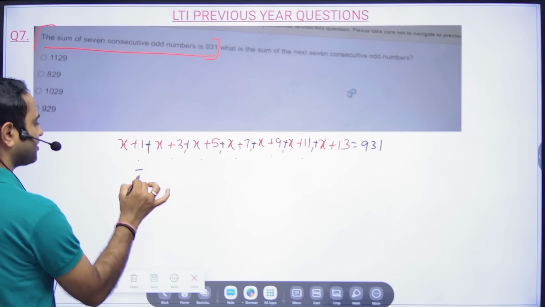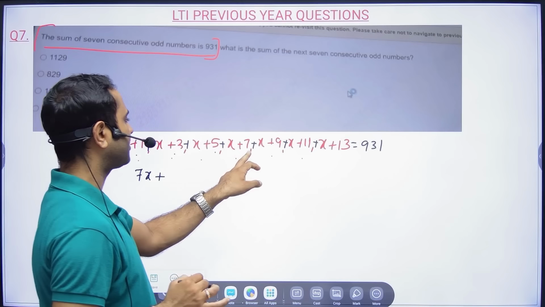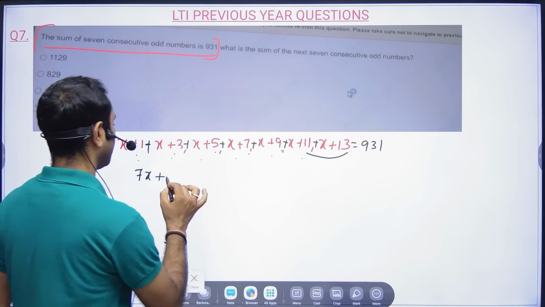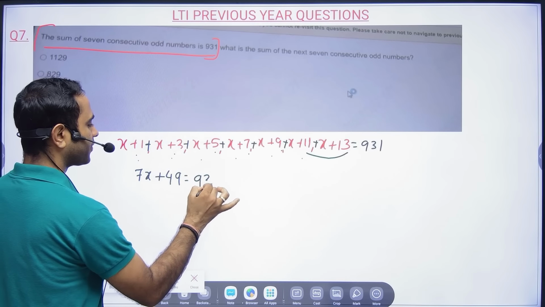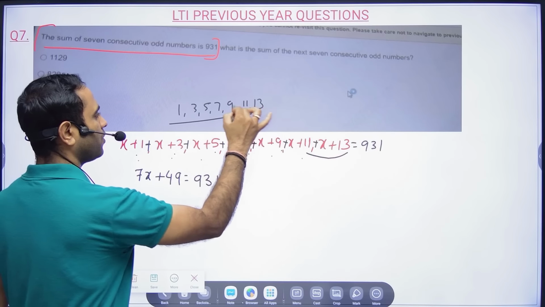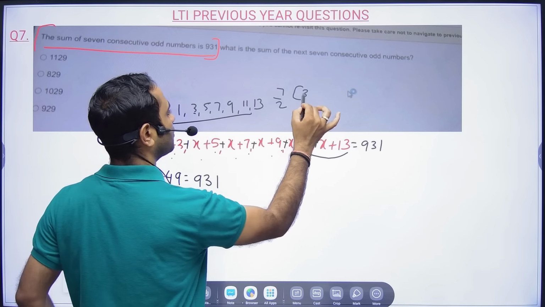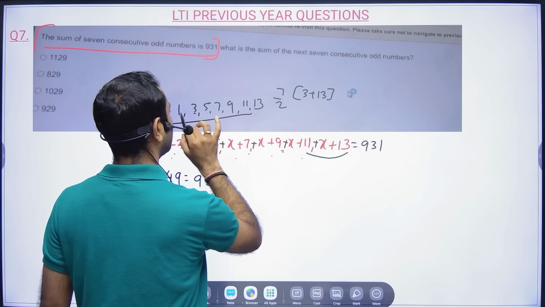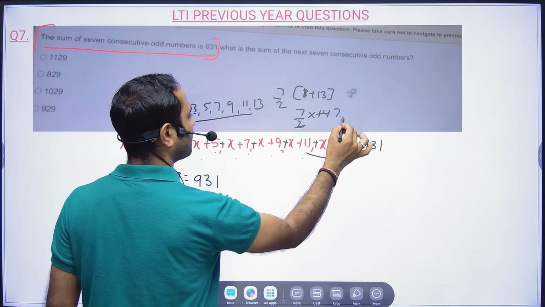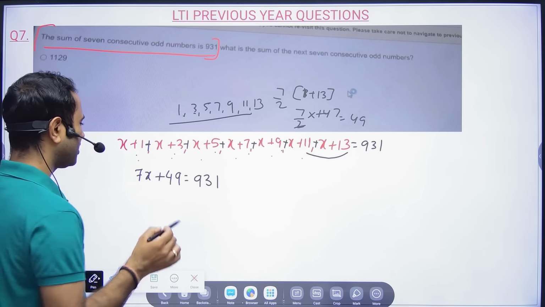x appears 7 times, so 7x. Then 1 plus 3 is 4, 4 plus 5 is 9, 9 plus 7 is 16, 16 plus 9 is 25, and 25 plus 24 is 49. If you want, you can use arithmetic progression: 7 terms, so 7 by 2 into first plus last, which is 7 by 2 into 14, and 7 into 7 is 49. You can do that also, but I don't want to make the problem more complicated.